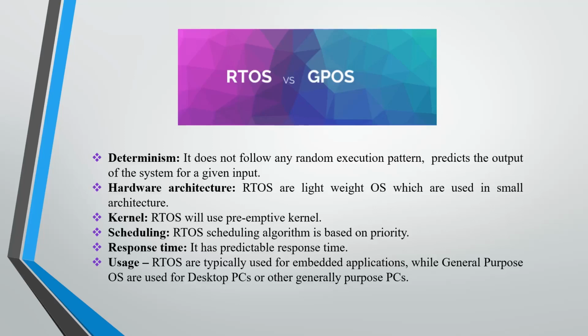Next is scheduling. RTOS scheduling is based on priority. I'll give you an example. Let's suppose we have 4 tasks, P1, P2, P3 and P4, and I have given the priority as P2, P3, P1 and P4. The tasks will be executed in such a way, that is P2, P3, P1 and P4. This will be the order of the execution of the tasks based on priority.